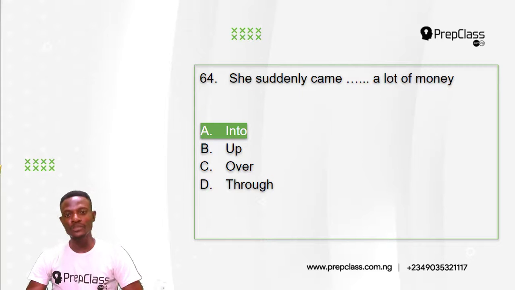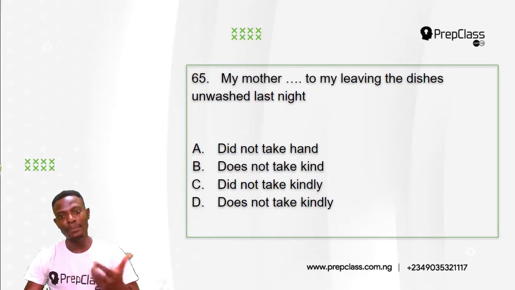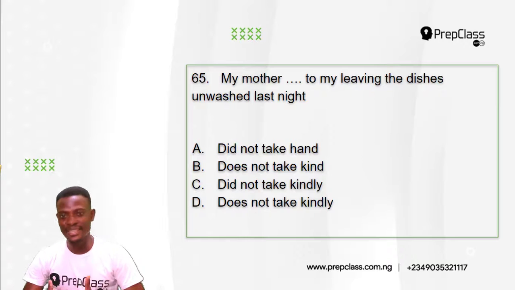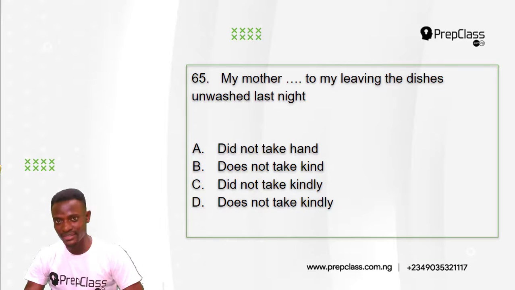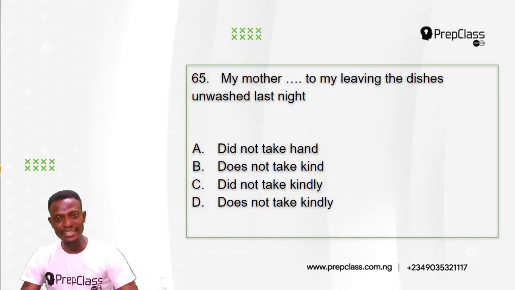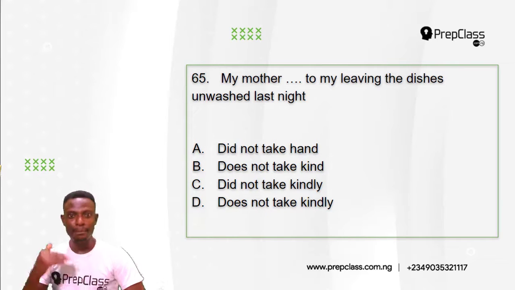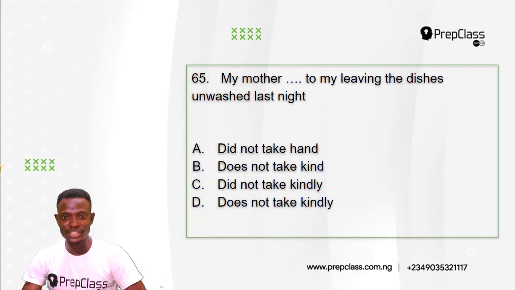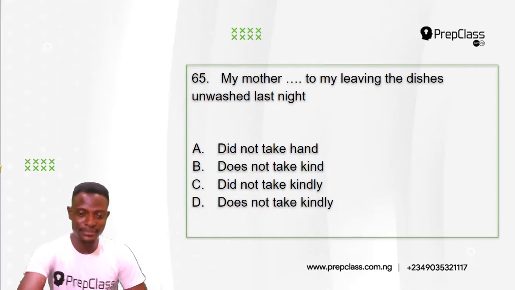Alright. Moving on to the next question, question 65. Remember, we had selected the option that best completes this sentence. Question 65 reads, my mother dash to my leaving the dishes unwashed last night. A, my mother did not take hand to my leaving the dishes unwashed last night. B, my mother does not take kind to my leaving the dishes unwashed last night. C, my mother did not take kindly to my leaving the dishes unwashed last night. D, my mother does not take kindly to my leaving the dishes unwashed last night. So which of these options is the best to complete this sentence?